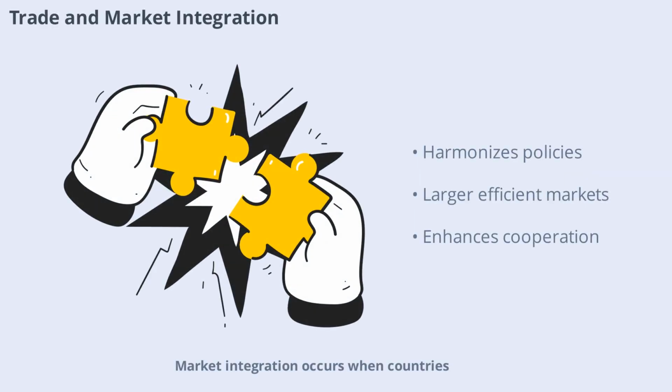Market integration occurs when countries harmonize their trade policies and regulations, creating larger and more efficient markets. Integration facilitates the free movement of goods, services, and capital, enhancing economic cooperation and growth.